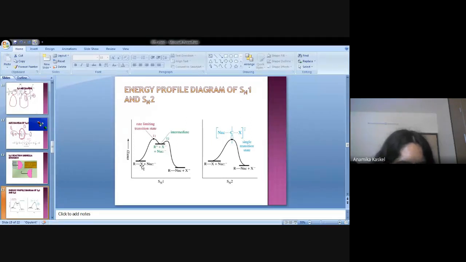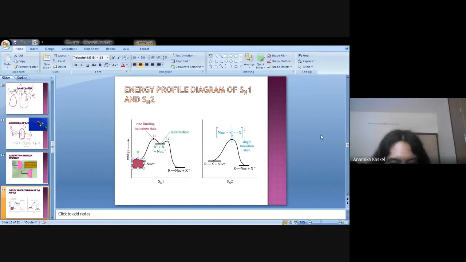That means the first step is the formation of the carbocation. So first of all, what happens? An alkyl halide, RX, any alkyl halide we can consider, and a nucleophile is also there.